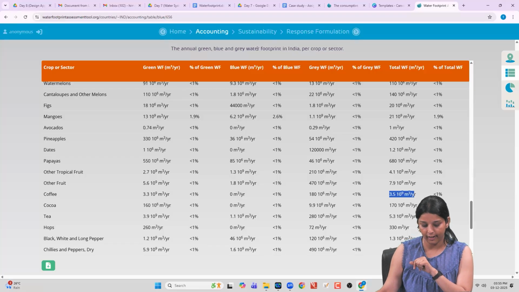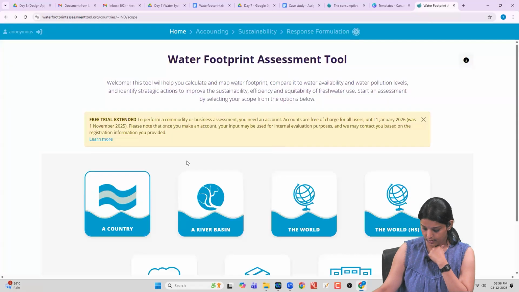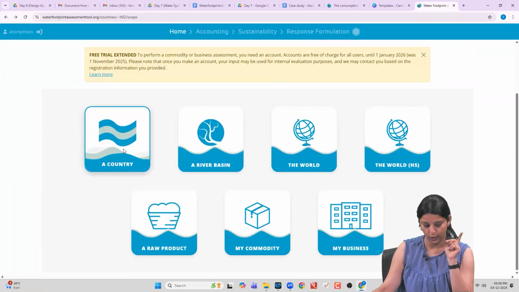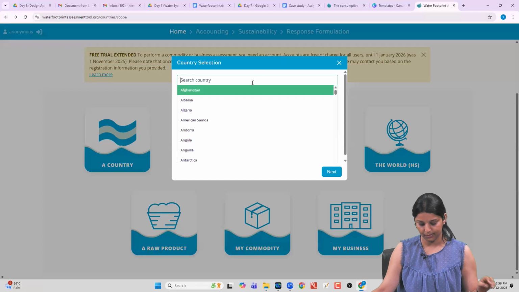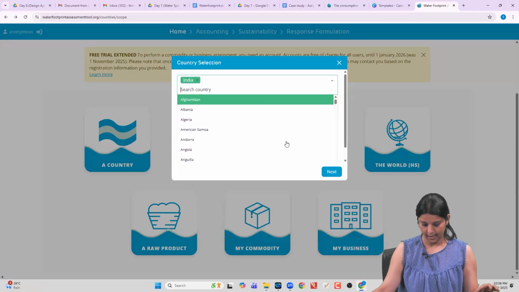The link that you have there will directly take you there. But if you want to use the tool, you can go to home. So we are looking at India and Brazil, 2 countries, right? So you can look at the country-wise data. India.